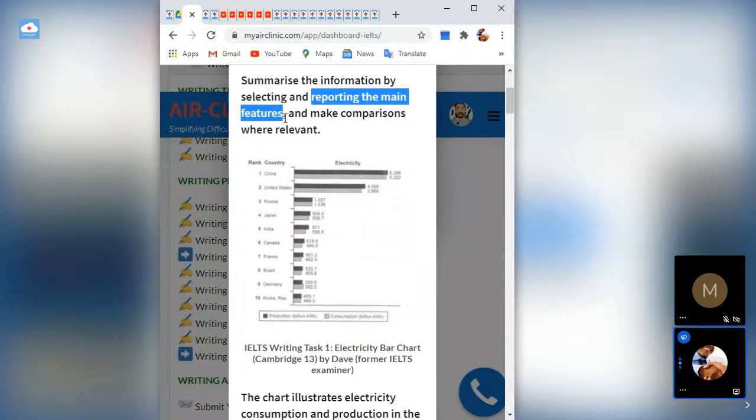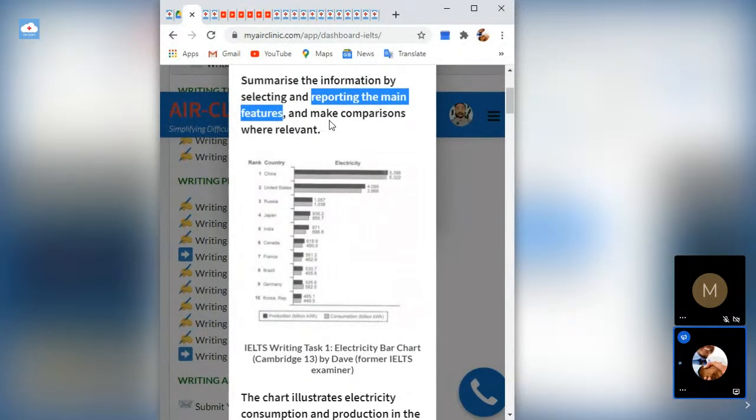Okay, the obvious things. Because as I'm looking at this graph, there's already something that is very obvious because you can see obviously that the number one here is China for country by electricity production. You always use the key by electricity production, which is the dark one. China is the top. By electricity consumption, China is also the top. Okay, the first two, China and US. This is the obvious thing that is looking at you. So you are going to report the main feature.